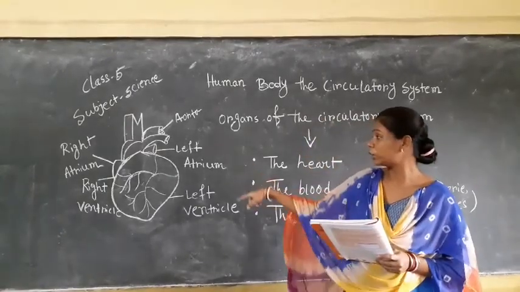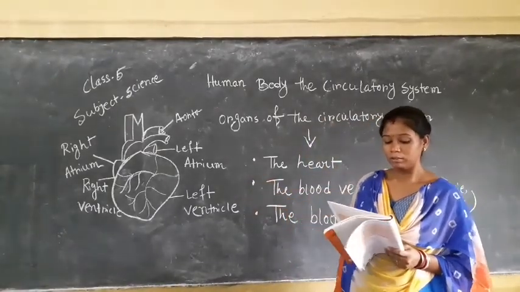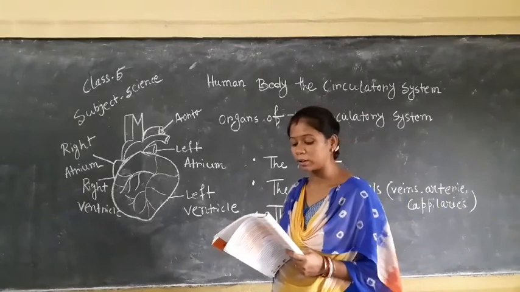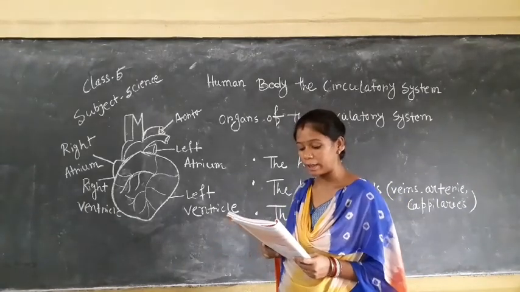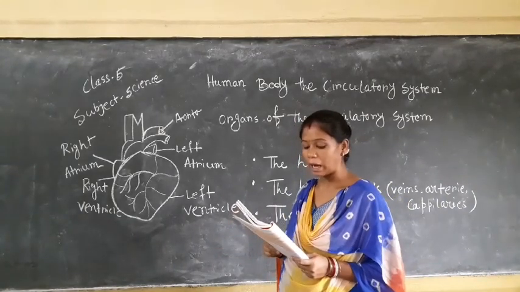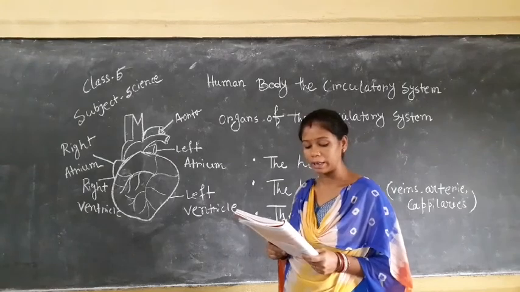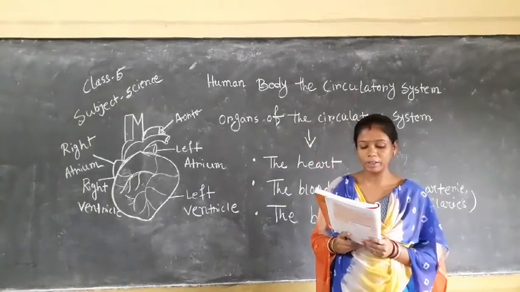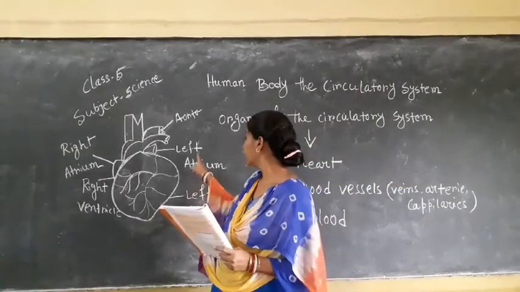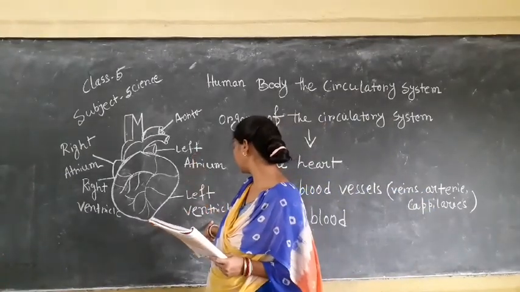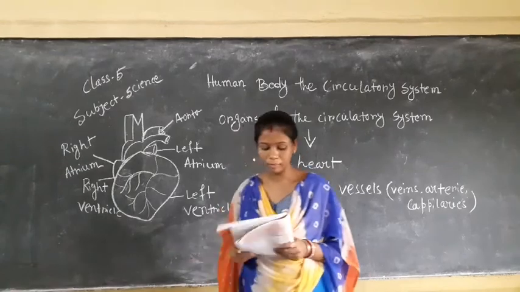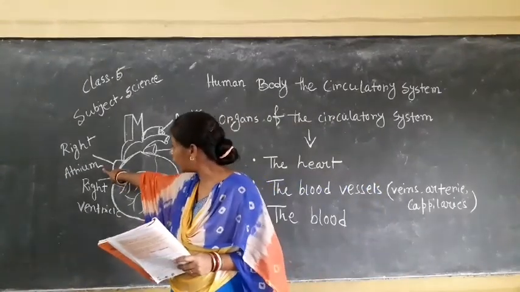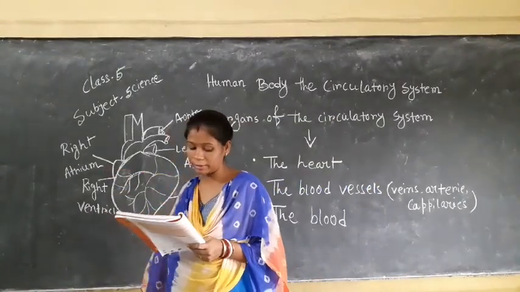So this is the structure of the heart. The human heart consists of 4 chambers: 2 atria and 2 ventricles. The upper 2 chambers are called atria or auricles. The lower 2 chambers are called ventricles. They are called left atrium and left ventricle, and this is the right atrium and right ventricle.